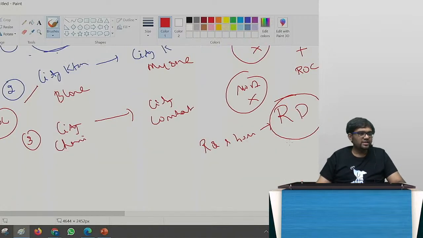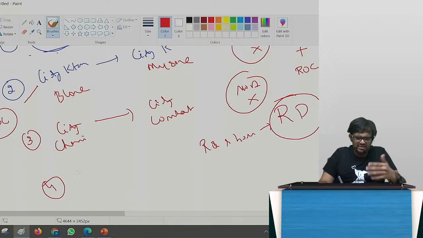All right. So if you see Chennai to Coimbatore, understood, that is one ROC to the other ROC. So if you see the fourth one, correct? The next one is what? Yeah, this is one state to another state.